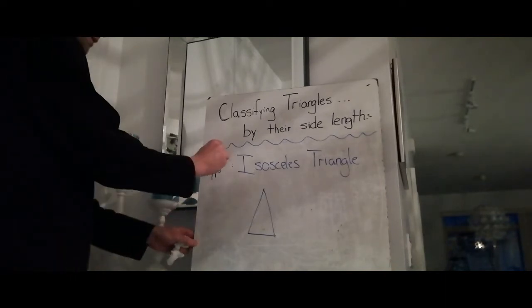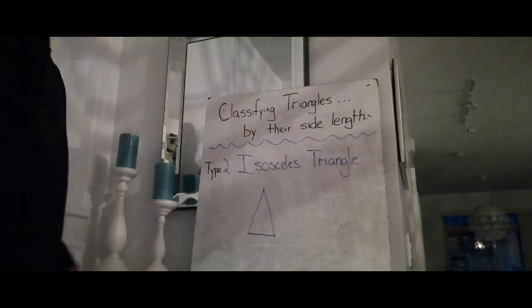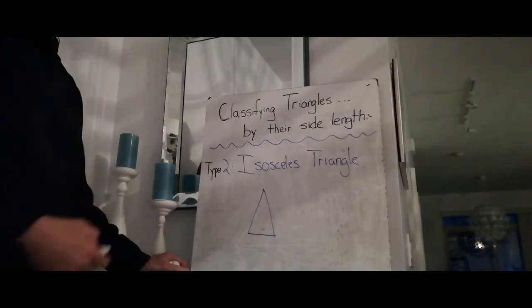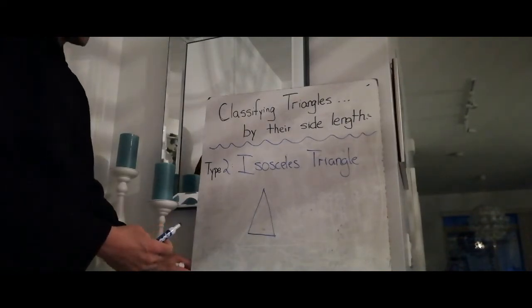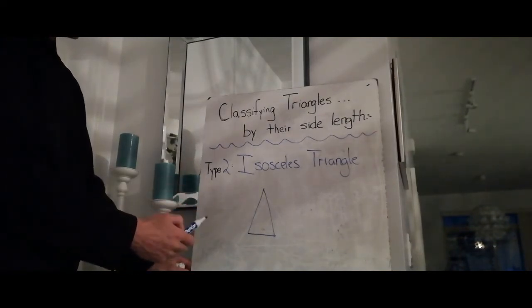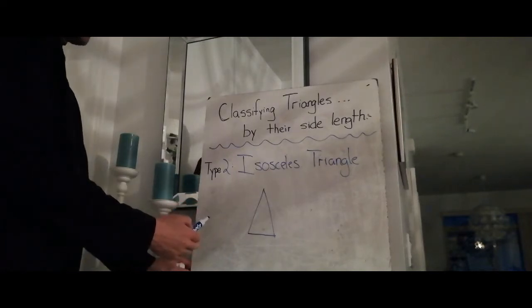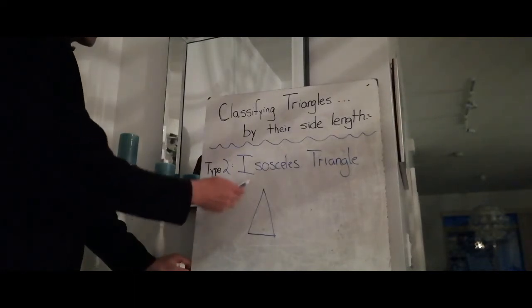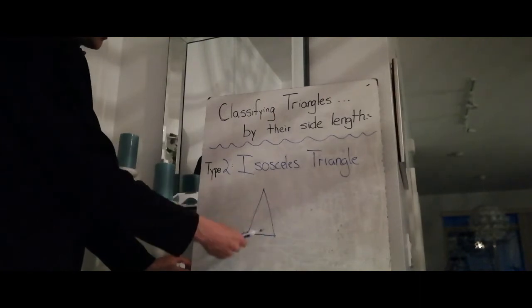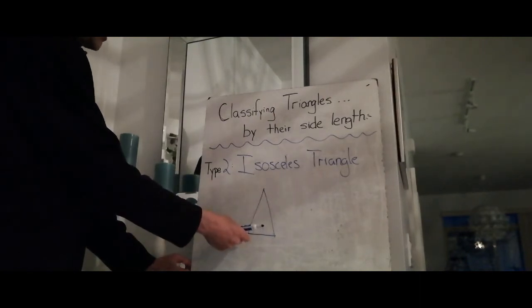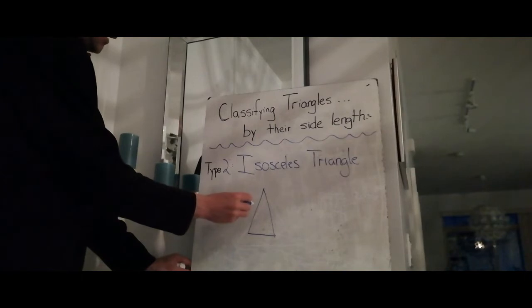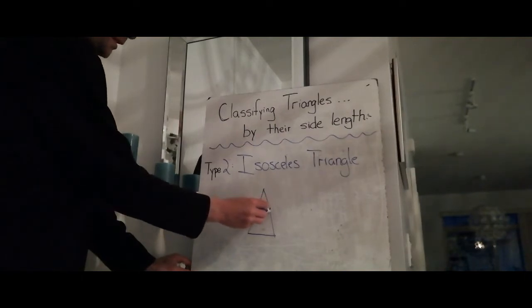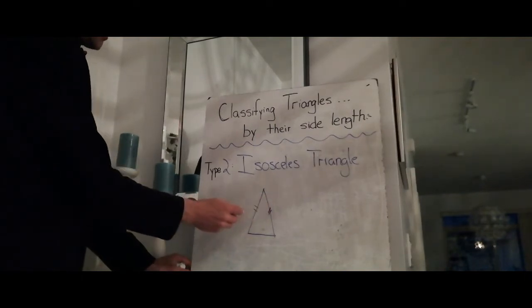Okay, second type of triangle, type 2, isosceles triangle. So in an isosceles triangle, 2 sides of the triangle are the same length, one side is a different length. So for example, 2 sides might be 8 centimeters, the other one might be 5 centimeters. And again, sometimes if you have 2 tick marks here, that means these 2 sides are the same length.